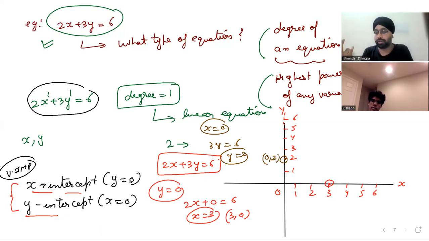Now, to draw a line, you need 2 points. You agree? Let's suppose you have 2 points, you can draw the line. Connect these points, right? So I can connect these points and I can get the equation. Simple. That's it. You don't need to find the slope or anything. Forget about it. Make sense?